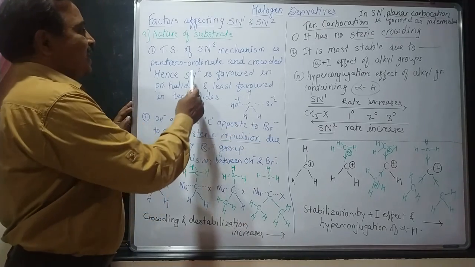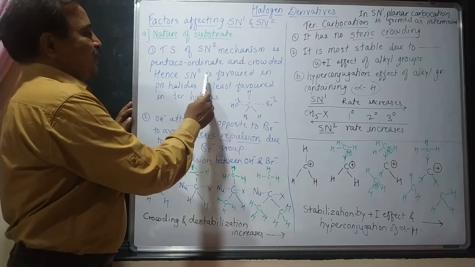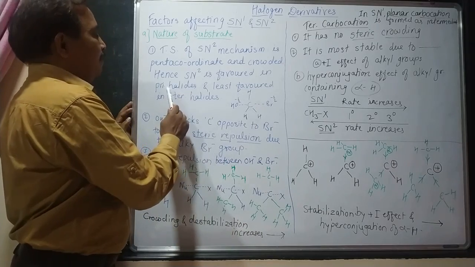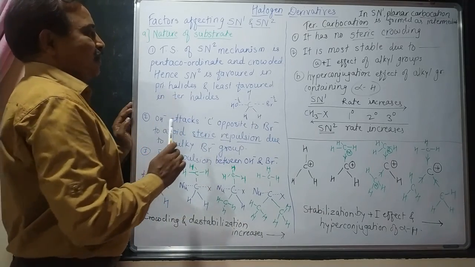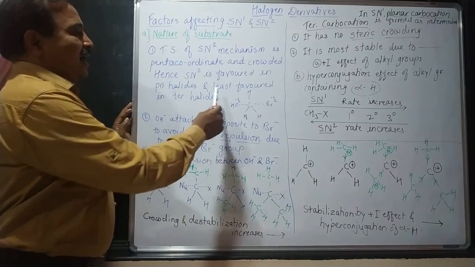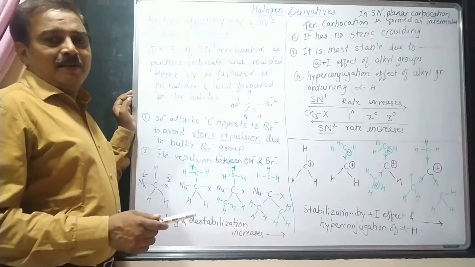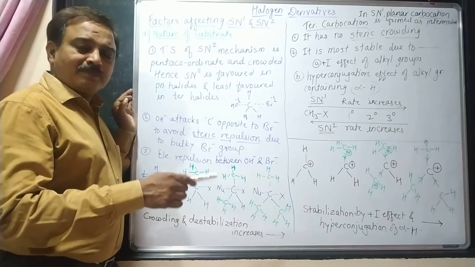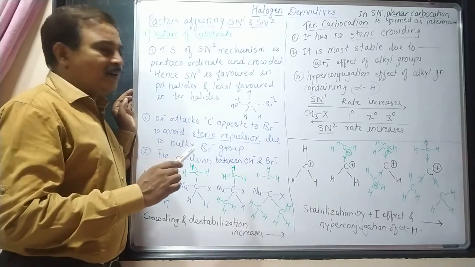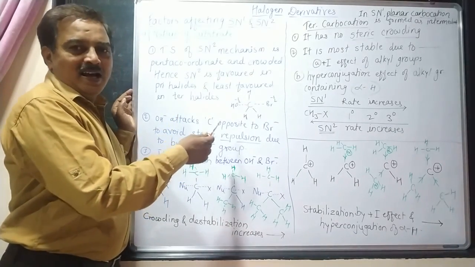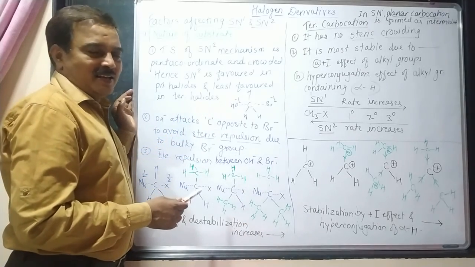So crowding is there. Hence SN2 occurs in primary halides only. It is favored in a primary halide and least favored in a tertiary halide. This is the characteristic: SN2 is favored in primary alkyl halides and not favored in tertiary alkyl